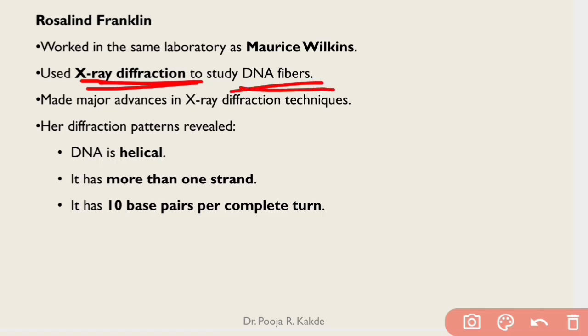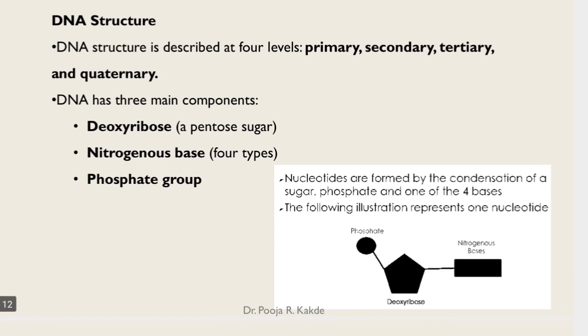So she used X-ray diffraction study, and some major advances in X-ray diffraction were made, and by her study she came to certain conclusions. She found that DNA is not single stranded. Until then, scientists were only thinking from one perspective, that DNA is single stranded, but her X-ray diffraction study showed that DNA contains more than one strand. She also found that DNA is a helical structure, and that one turn of DNA contains 10 base pairs. So these were major findings. Those were later used by Watson and Crick to come up with the DNA double helix structure. So what does this DNA structure look like?